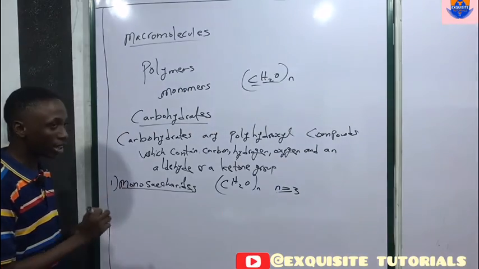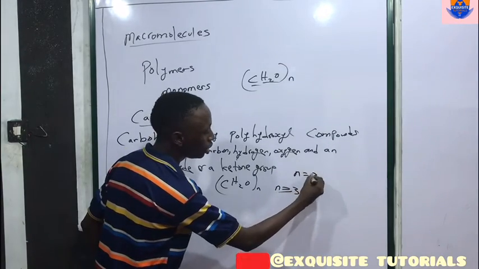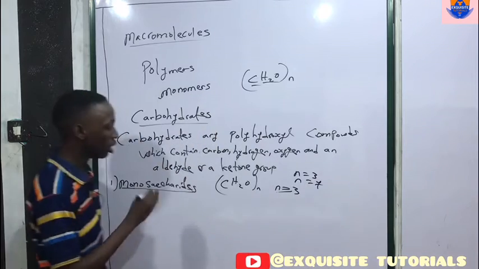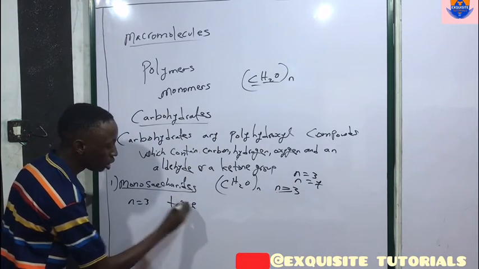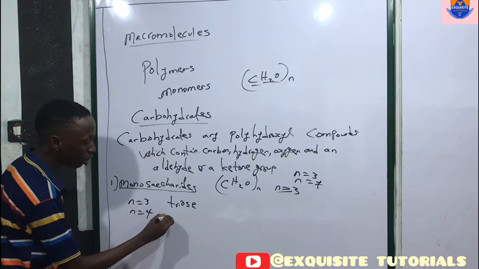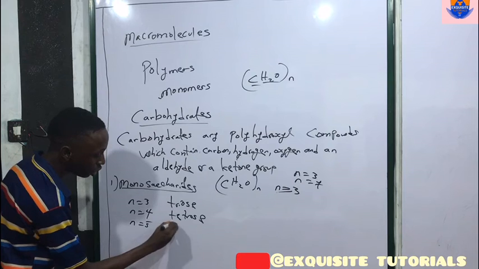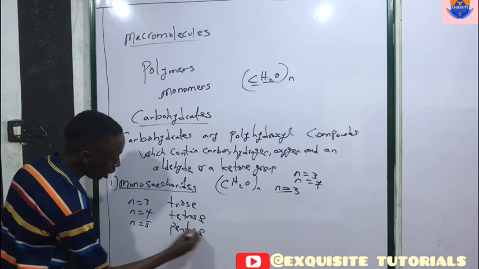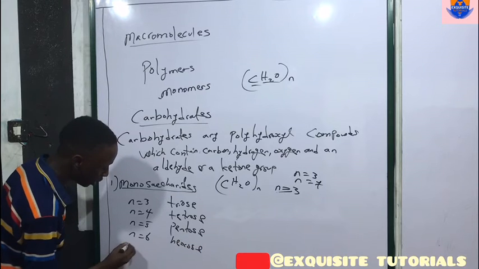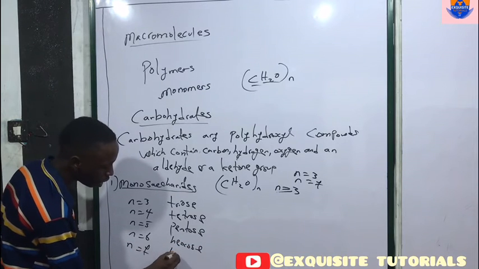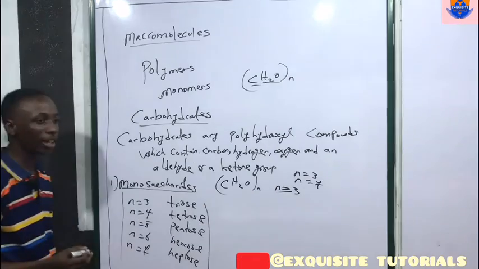Now, monosaccharides can consist of carbon compounds from N equals 3 to N equals 7. When N is equal to 3, it is called a triose. When N is equal to 4, it is called a what? A tetrose. When N is equal to 5, it is called a pentose. When N is equal to 6, it is called a hexose. And when N is equal to 7, it is called a what? Heptose.